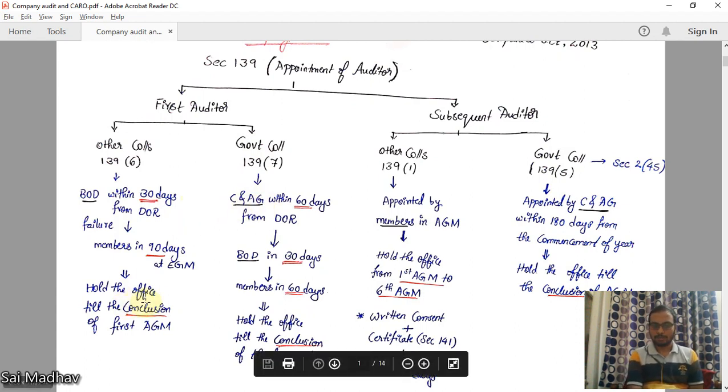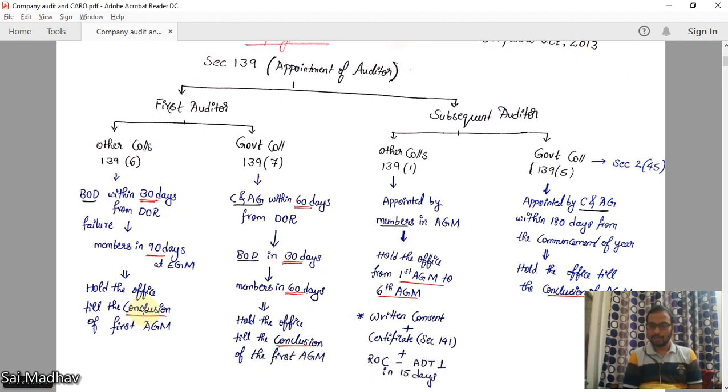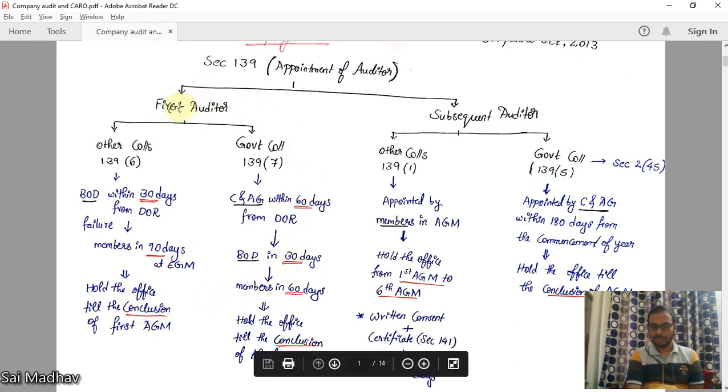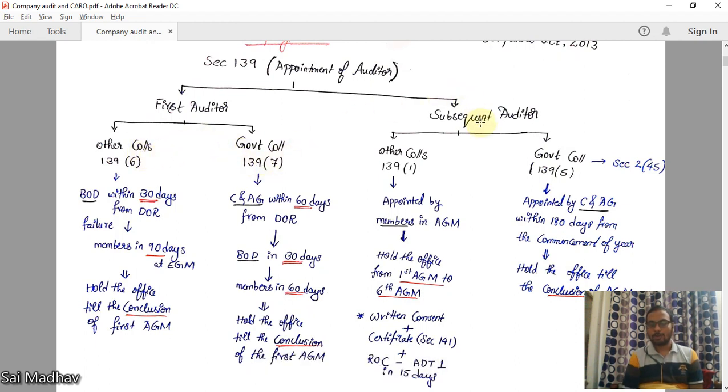Here also he will hold the office till the conclusion of first AGM. The word conclusion is very important. That means the AGM has to be held and it is to be concluded. Then only he will resign from his office. Till then he will hold the office. This is regarding the first auditor, section 139.6 and section 139.7. Now going to subsequent auditor.